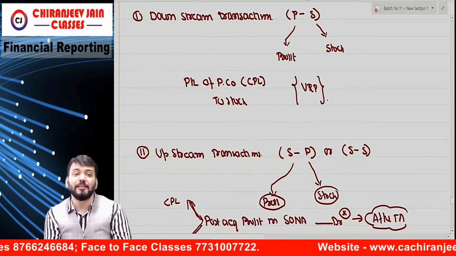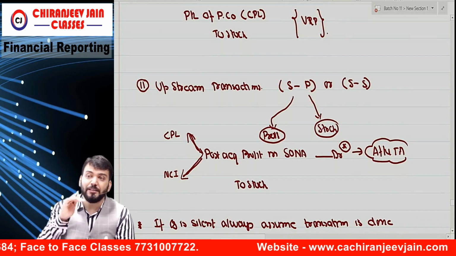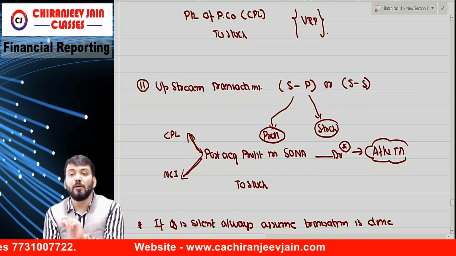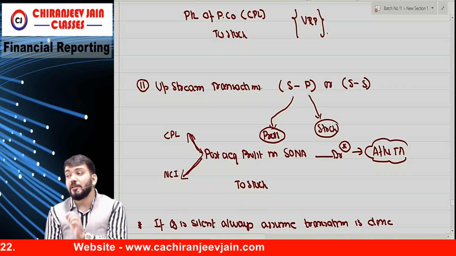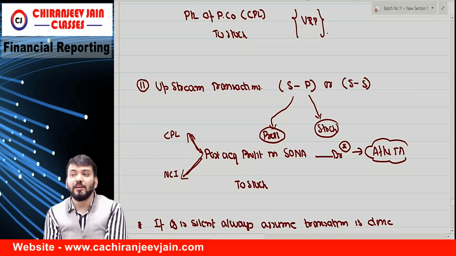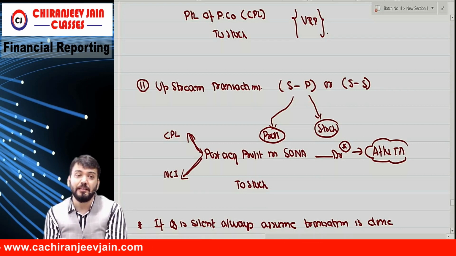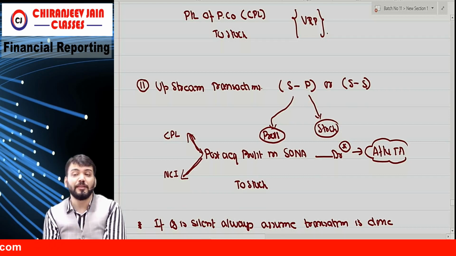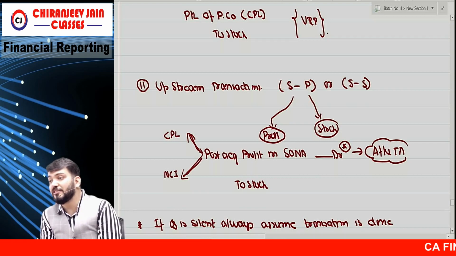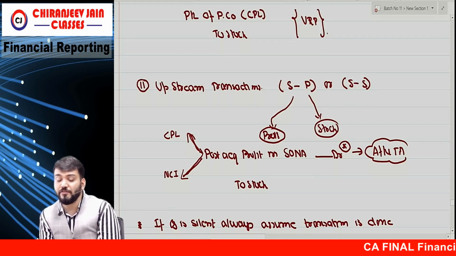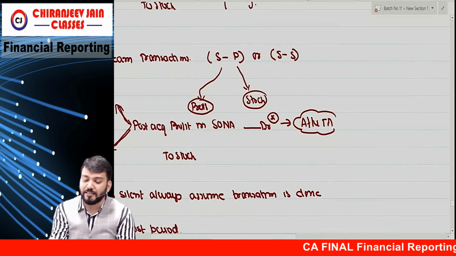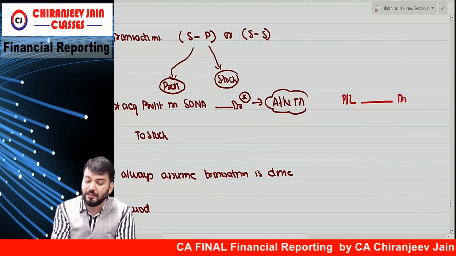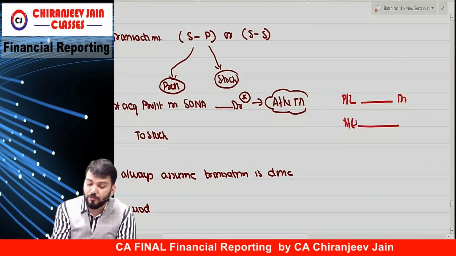When it is an upstream transaction, from subsidiary to parent, the stock of the parent company includes profit of the subsidiary company. Now profit of the subsidiary has two parts. One is the share of the parent company, the other is the share of NCI. Correct? Whenever we talk about profit of the subsidiary company, it has two shares. Therefore we can pass one journal entry like this. What is the journal entry? Profit and loss account, meaning retained earnings of the parent company, and NCI account debit